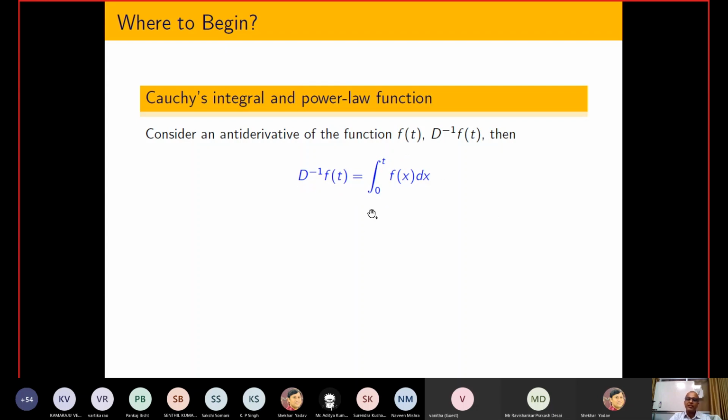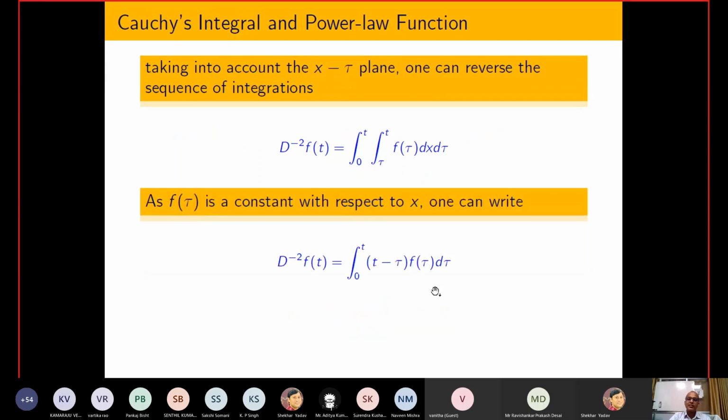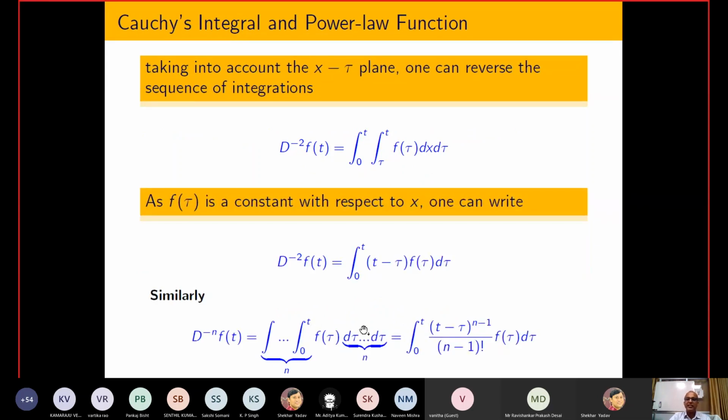First you can take the first integral. So D to the power minus one represents the first integral in classical calculus. After that you can repeat it, and it is possible to show, and this result already exists in the literature, that if you integrate some function n times, and the function is sufficiently integrable, then after n integrations this kind of quantity comes into the picture.